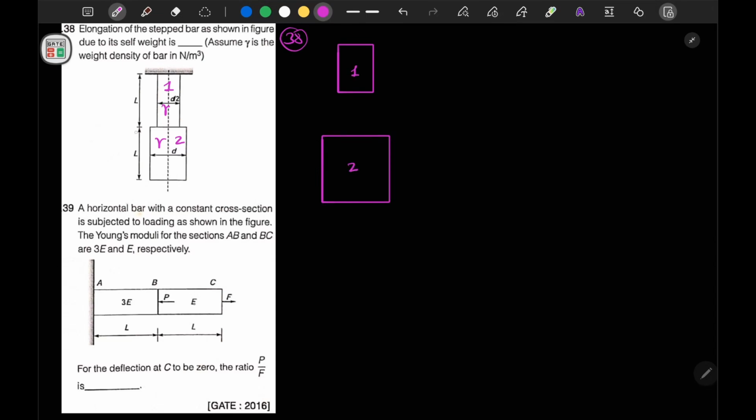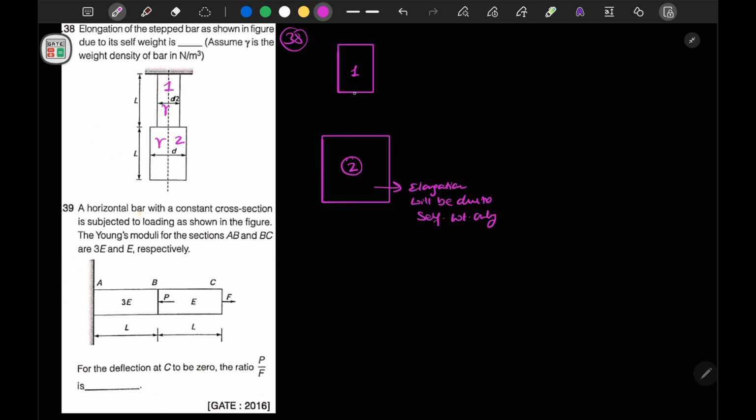Now both bars have a length L, this having diameter d, this having diameter d by 2. If we talk about bar 2, our elongation will be due to self weight only.